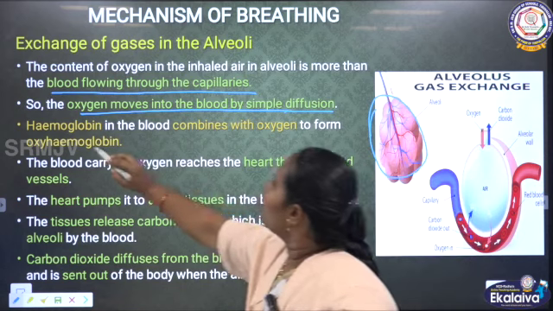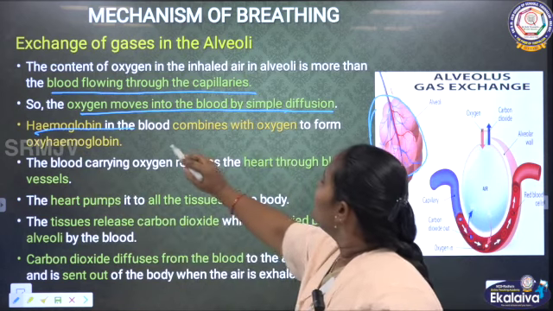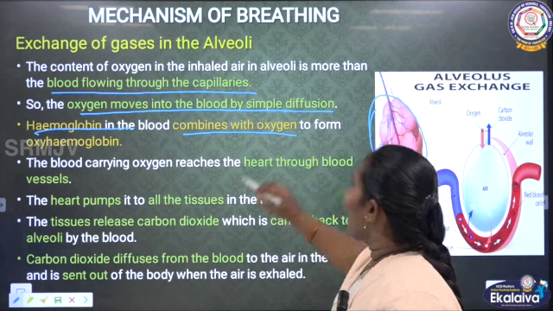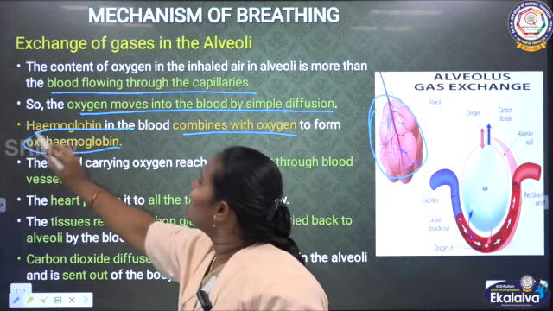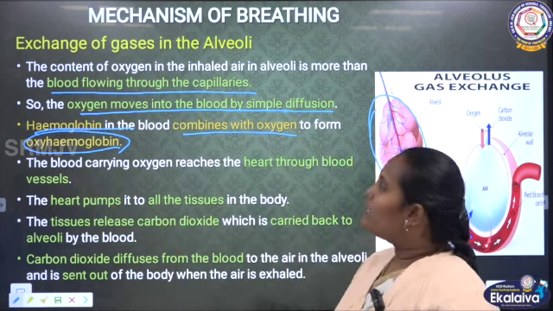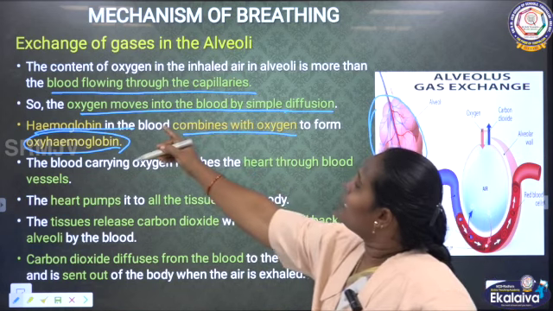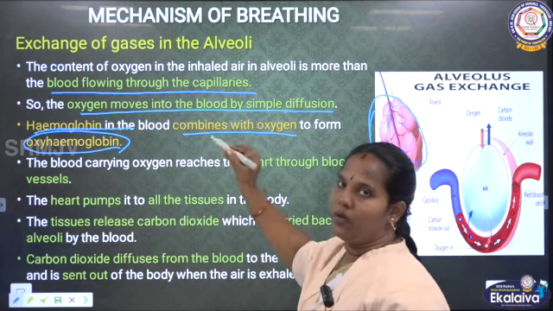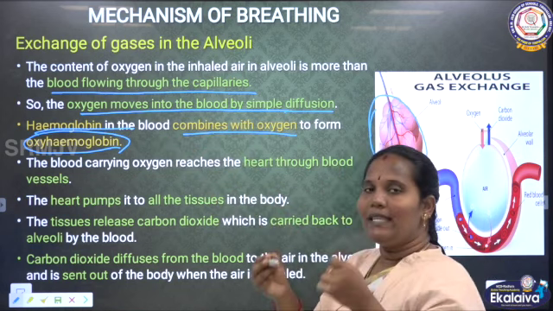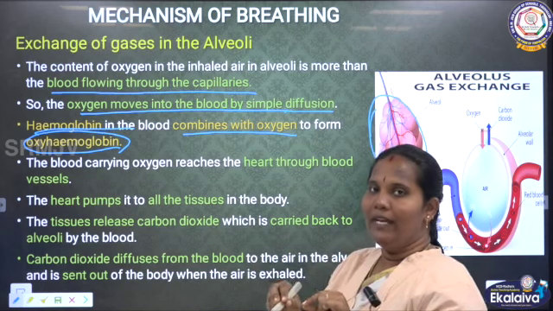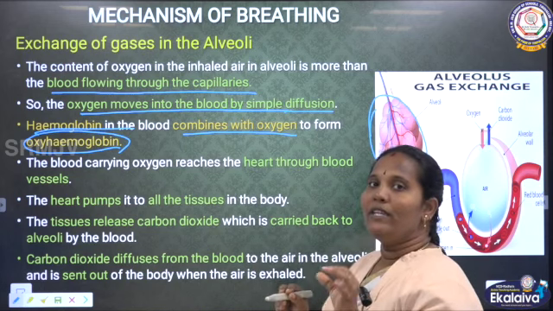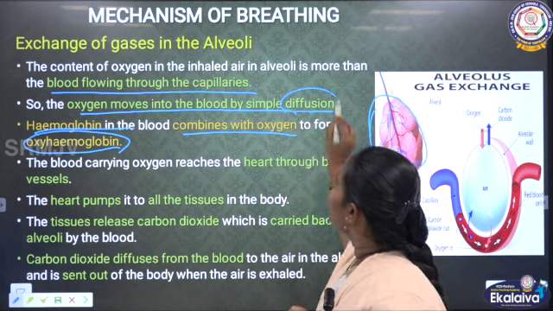And then hemoglobin in the blood combines with the oxygen to form oxyhemoglobin. We know that when we inhale, the oxygen moves into the blood. When they are moving into the blood, the process is called diffusion.